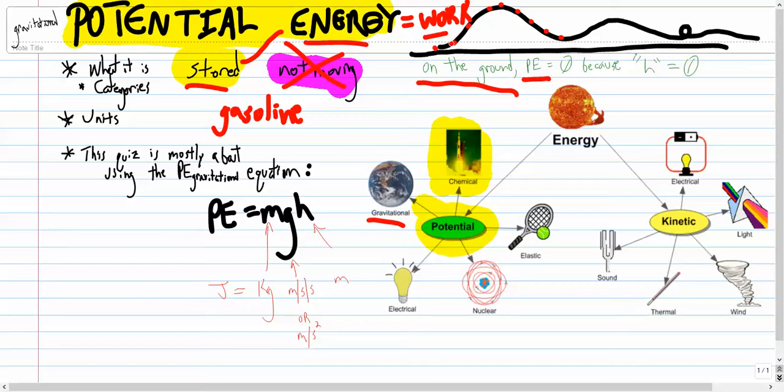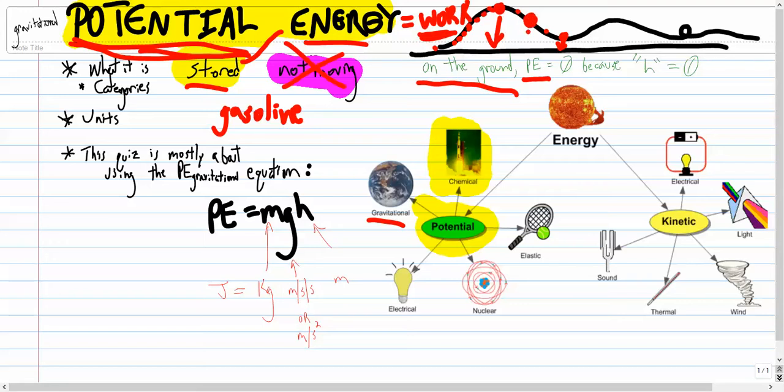But as you go up on the roller coaster, as you get up to the top here, think about what would happen if you fell from that height. If you fell from that height, you'd have a large potential to damage something on the ground. If you fell from a lesser height, say right here, you'd have less potential to do work on something on the ground. So what if you're halfway down the hill?